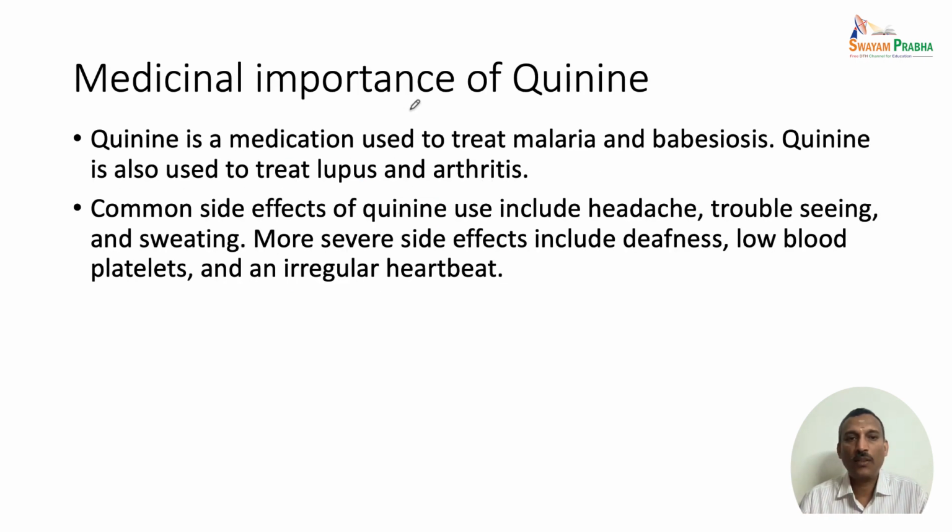Let us look at the medicinal importance of quinine. Quinine is a medication that is used to treat malaria and babesiosis. So, these are the two major diseases which are treated by quinine. This is also used to treat lupus and arthritis. Some of the common side effects of quinine include headache, trouble in seeing and sweating. Of course, some of the major side effects include deafness, low blood platelets and irregular heartbeats. So, we have to be very careful while we consume quinine. Large amounts of quinine consumption lead to lots of side effects.